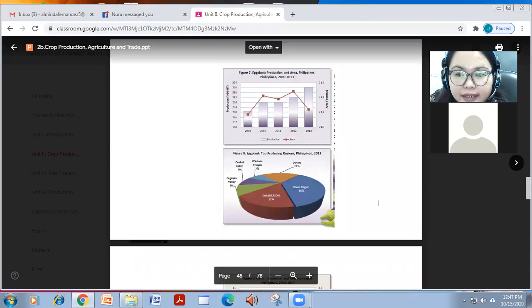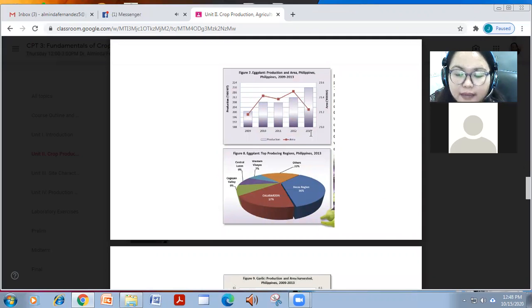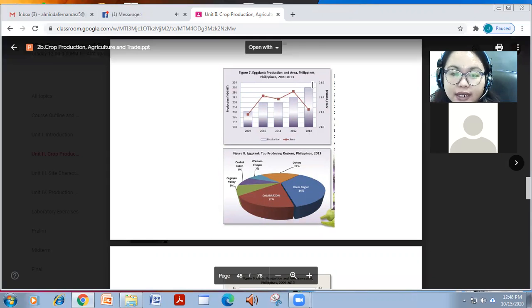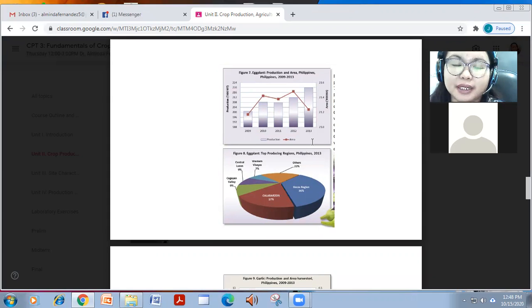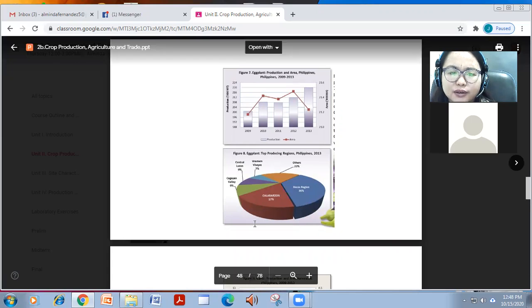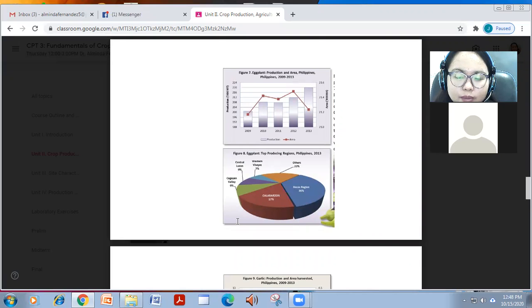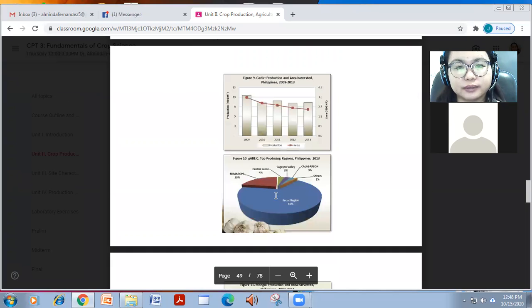For eggplant naman, you can see nag-decrease siya by 2013, but the production increased. But in terms of area, so you can see anong implication nito. So although yung area hindi nag-increase, ang nag-increase lang ay ang production, it means na mataas ang harvest, no? Or nadagdagan yung harvest. Maybe because of fertilizer use or because of mga condition, weather condition. So the top producer is Ilocos region, followed by Calabarzon.